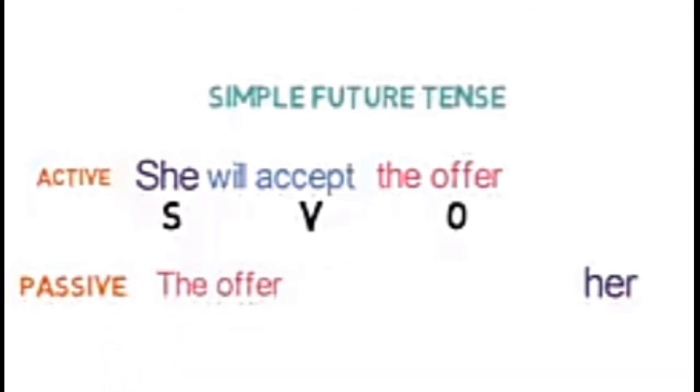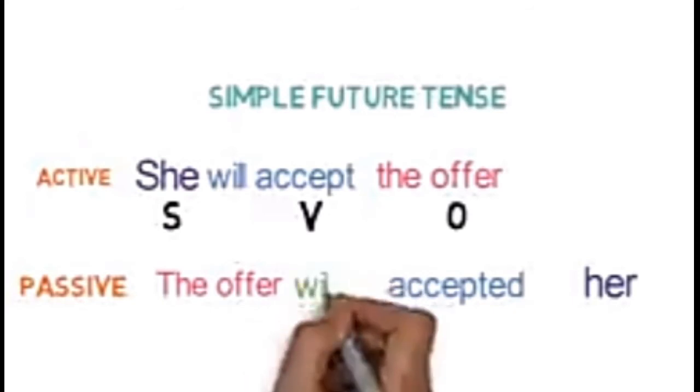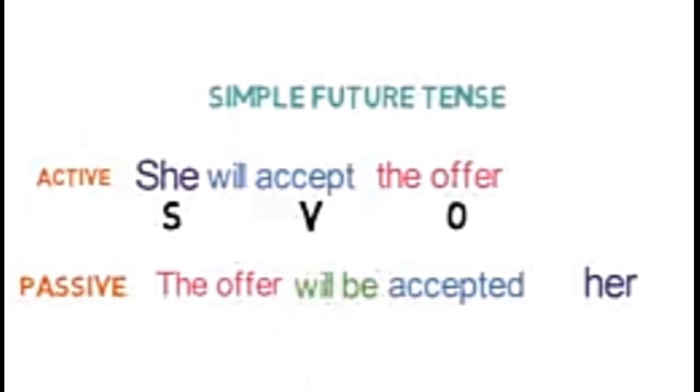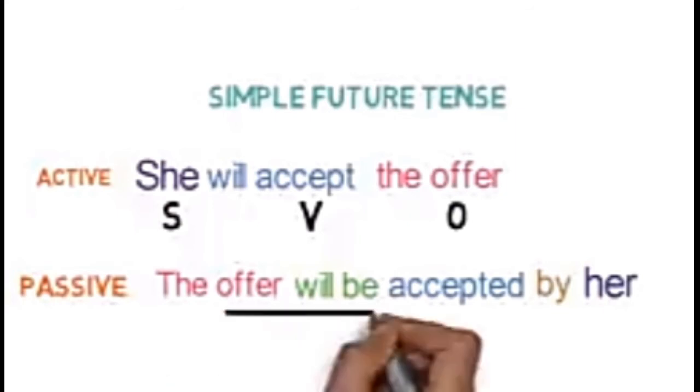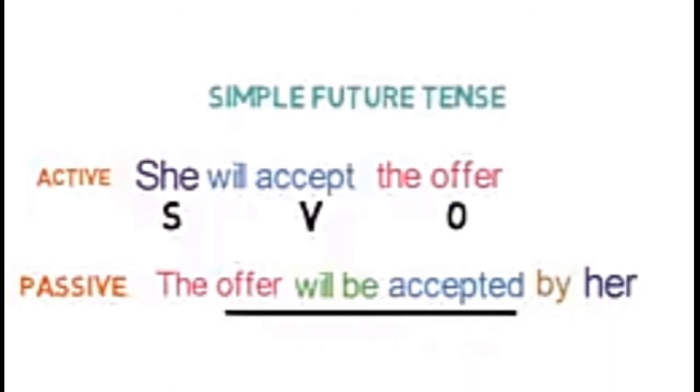Now converting the main verb to third form, it will be accepted. Next, adding a suitable helping verb of to be, it will be will be. And lastly, we need to add by here to make the sentence complete. So the whole sentence is, the offer will be accepted by her. Great.